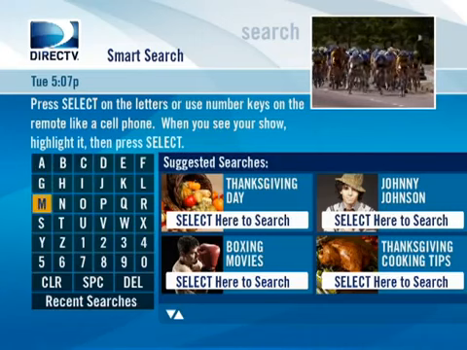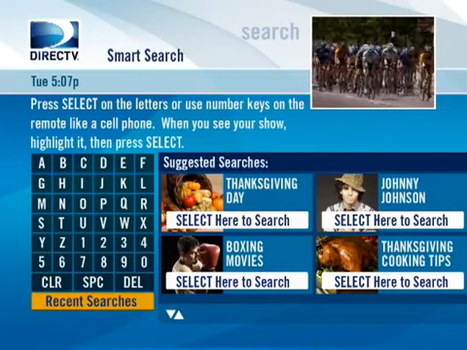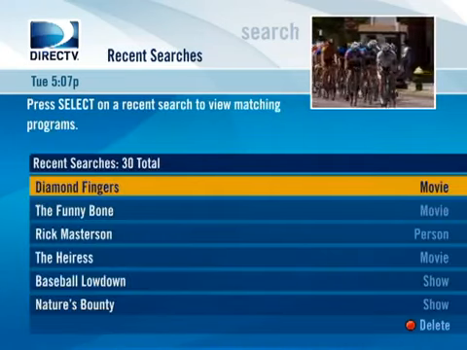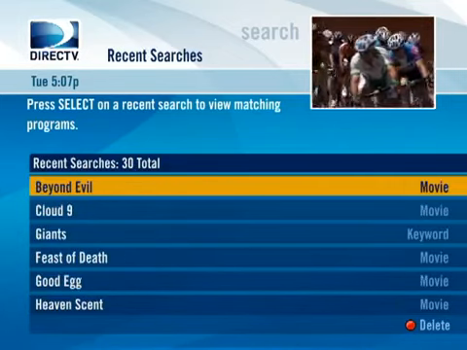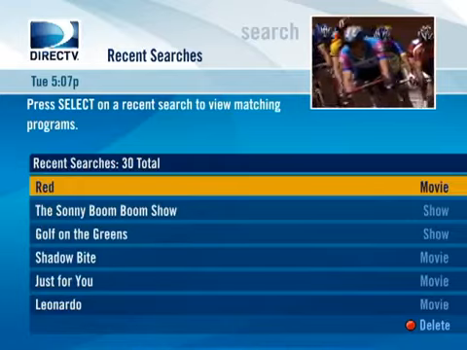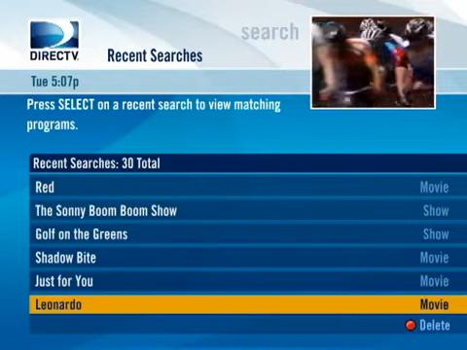Smart Search even remembers who and what you've looked for. Select Recent Searches to see a list. Right here in one place, you'll find quick access to all of your favorite movies, actors, and shows. So no matter where or when they're playing on DIRECTV, you can keep track and never miss a thing.